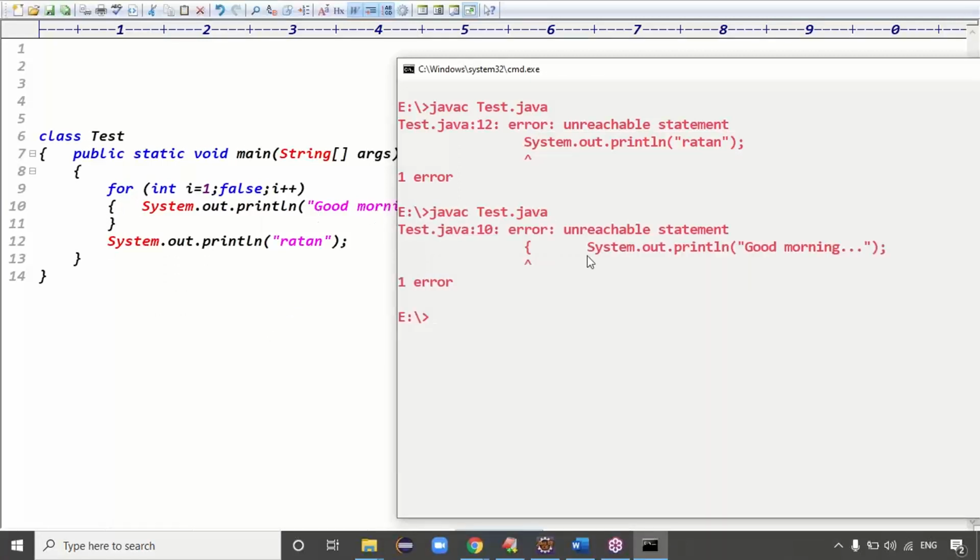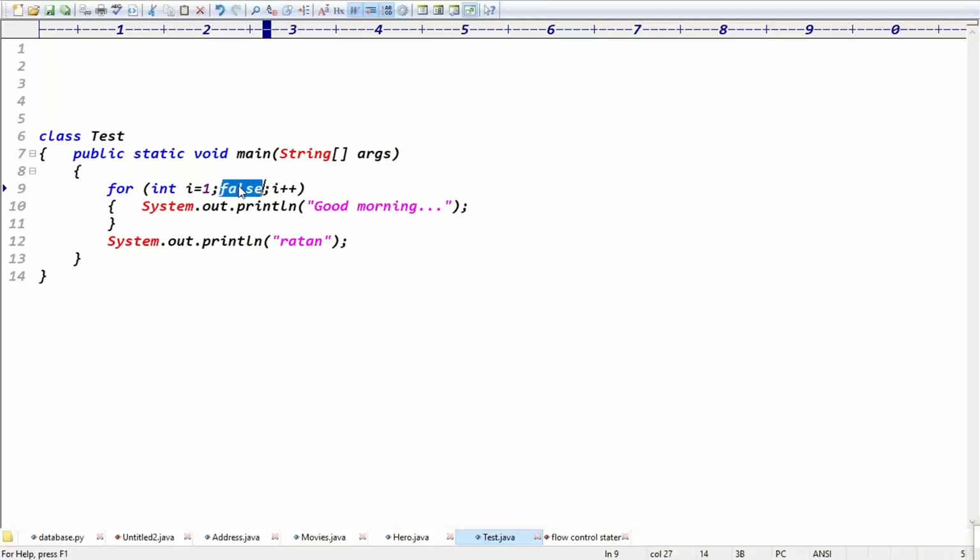The code is not compiled, guys. We get the unreachable statement. If you pass true, what happens, guys? The remaining code is unreachable. If you write false, what happens? The loop itself is an unreachable statement, right? Guys, are you clear now? Frequently at application level, when you get an unreachable statement, it means the control is unable to reach a particular area. That is called an unreachable statement, guys.